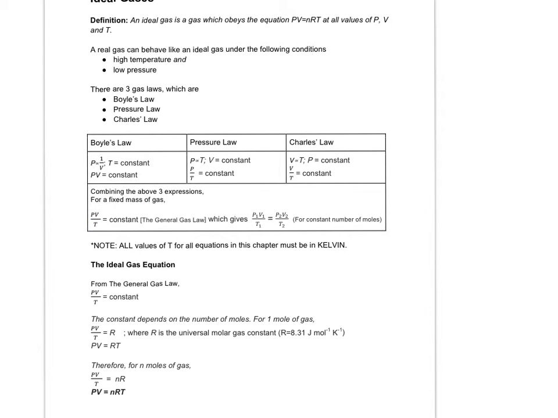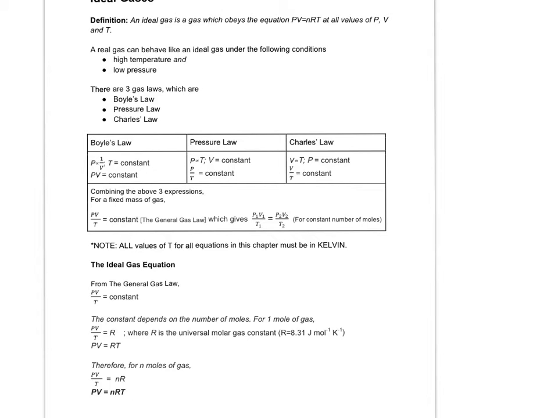Now, the question that we want to ask also is: is PV over T really a constant? Are there any conditions where they will be constant? All right. Now, from this equation, I'm sure you have seen this equation as well. P1 V1 over T1 equals P2 V2 over T2. Because if PV over T is constant, then this should be true. But there's actually a very important condition for you to consider.